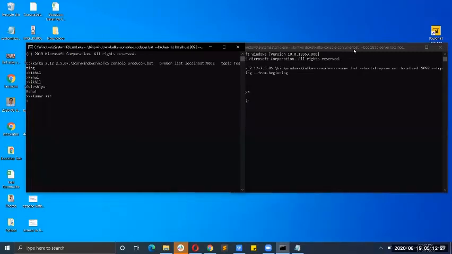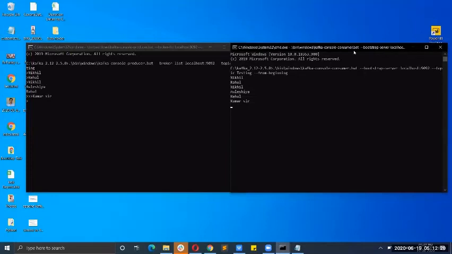So it is getting the message line by line, where I have put at the last line Kumar sir, and it gets all the lines, all the information, all the messages line by line, as shown here. Yeah, Nikhil.